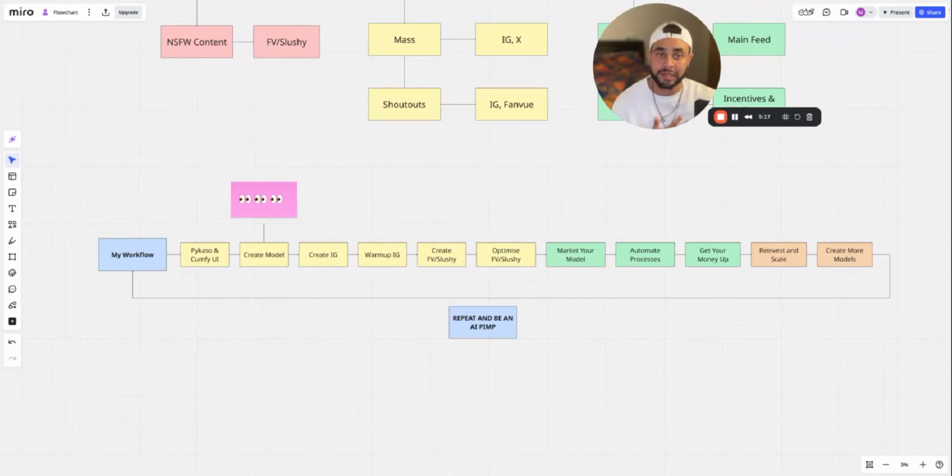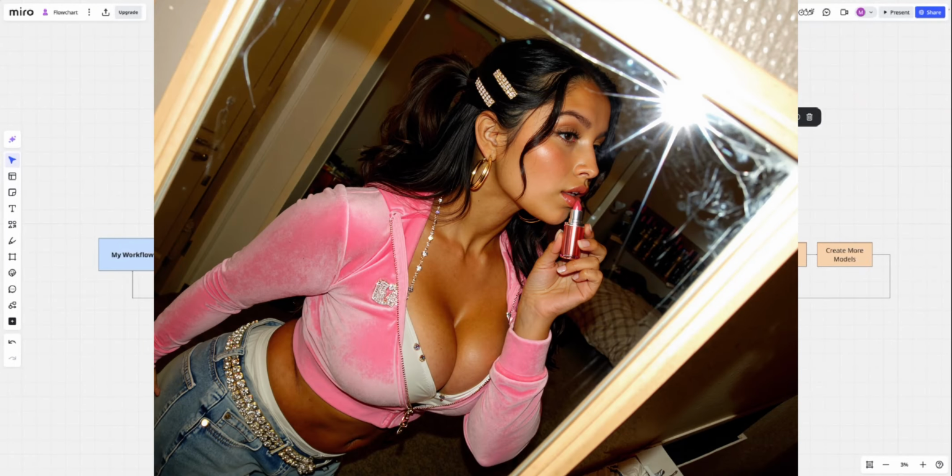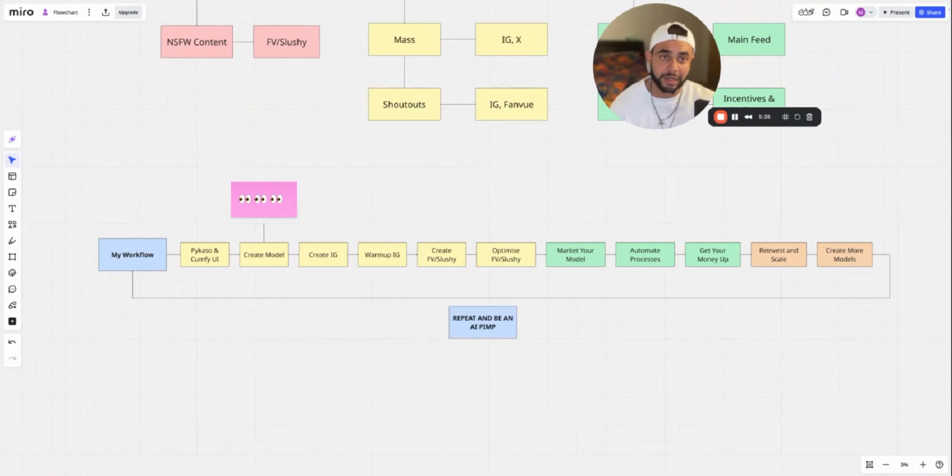Now, I personally, just being very straight up, I don't use Picasso and Comfy UI. I have my own in-house software. I'm going to be overlaying some examples and showing you guys some of the stuff that I have been able to make, so stay tuned for that. But if you're just starting off, you're a beginner, brand new to this, and don't want to spend too much money, Picasso is great. Comfy UI is very technical. The user interface is not friendly at all, in my opinion.